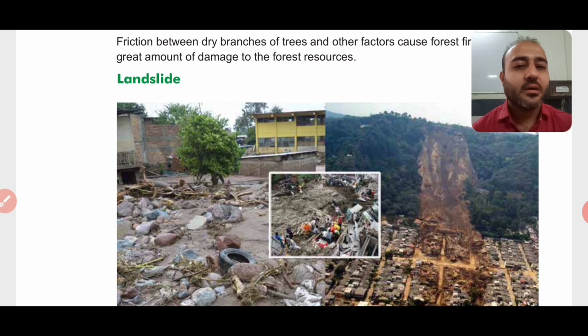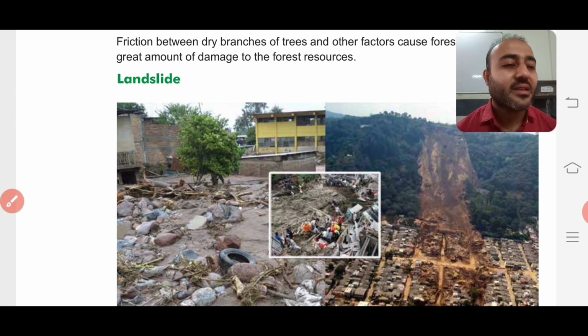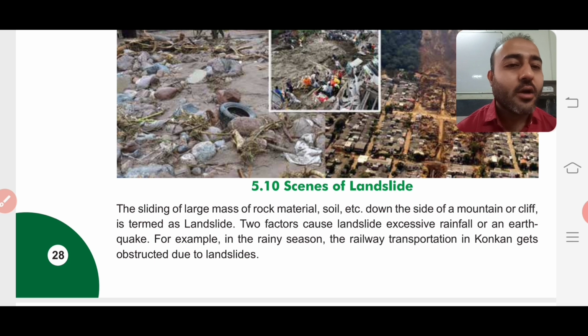Here you can see that there is a kind of a mountain, right, and over there the land gets slided. That means there is a break in the rocks or the surface of the mountain, and due to that the low lying areas beneath it get totally damaged or destroyed. The sliding of a large mass of rock material, soil, etc. down the side of a mountain or a cliff is termed as landslide.